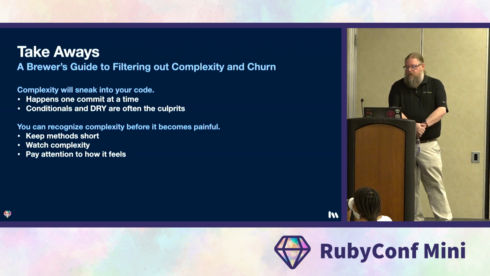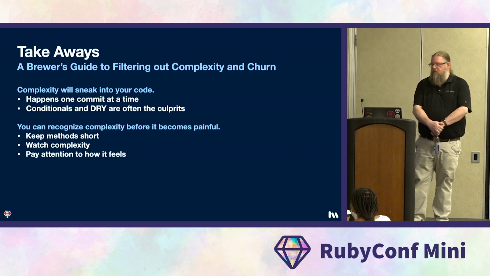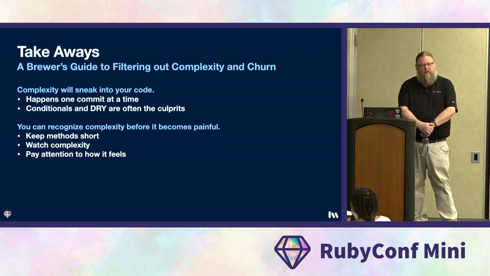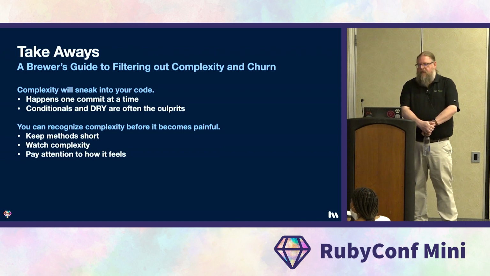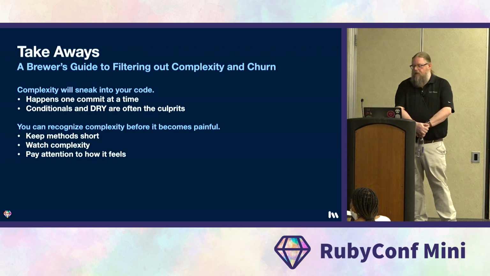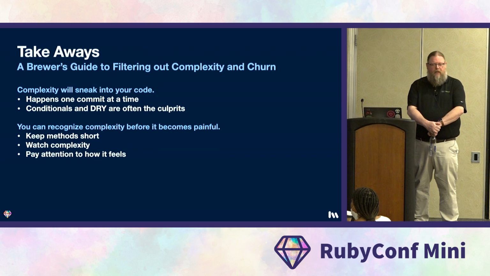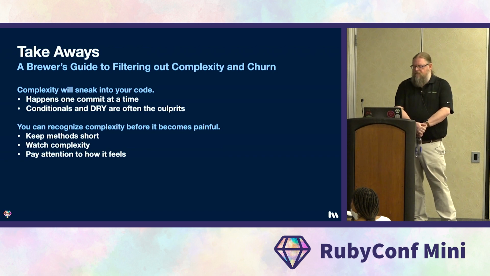Second, you can recognize that complexity before it becomes painful. Look at method length, look at complexity, and pay attention to your intuition. If methods are longer than 5 lines, if your flog scores cross 20, or if you just feel like things are getting slower than they used to be, probably time to pause and reflect.